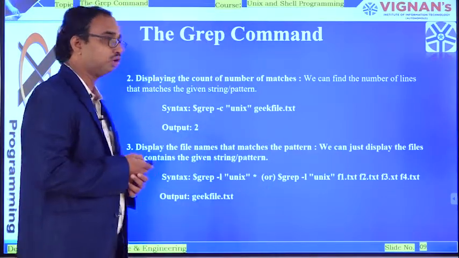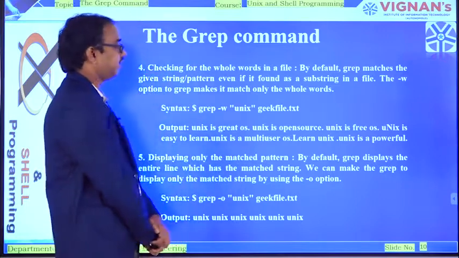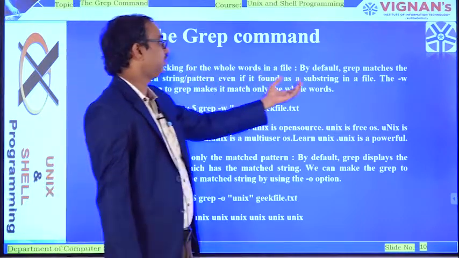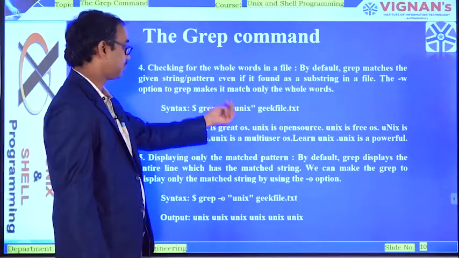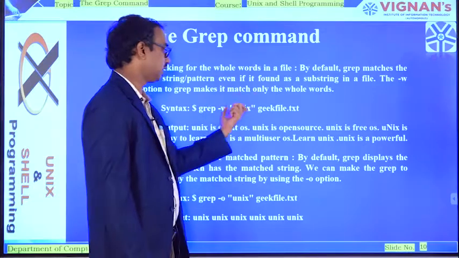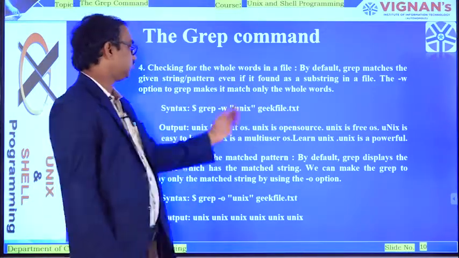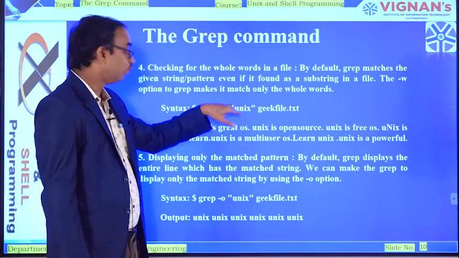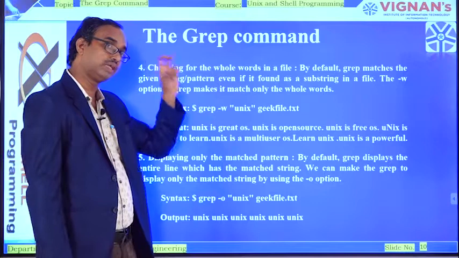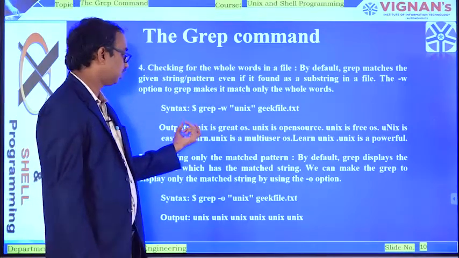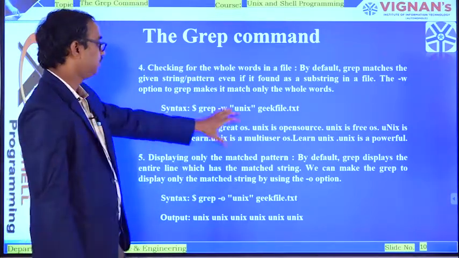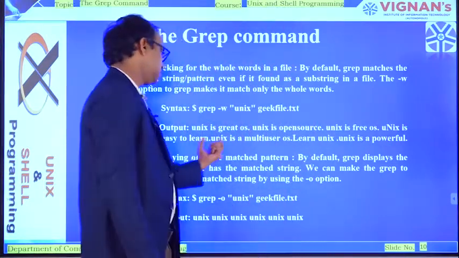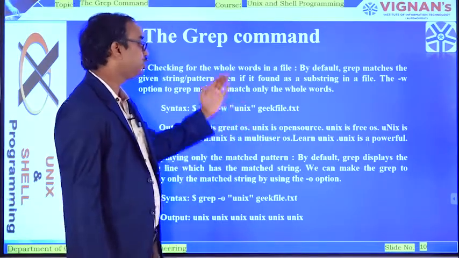Now we will see the fourth example here: checking for whole words in a file. By default, grep matches the given string or pattern even if it is found as a substring. Now coming back to the syntax: $grep, option -w, and then the pattern name, which is Unix, followed by the file. By typing this command, it will display all the words that match this pattern. Only whatever pattern we have mentioned here will be displayed. So it will display the output as Unix is great OS, Unix is open source, Unix is free OS, Unix is easy to learn, Unix is a multi-user OS, learn Unix, Unix is a powerful.